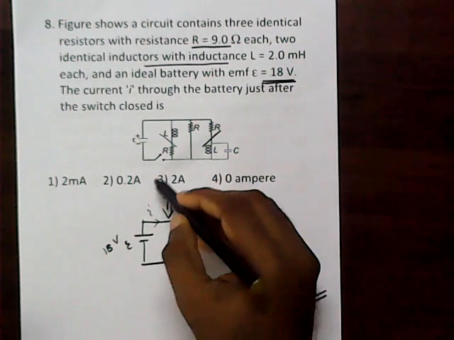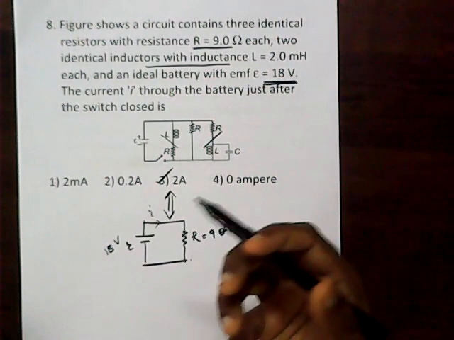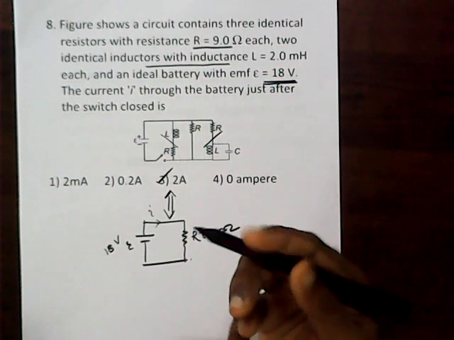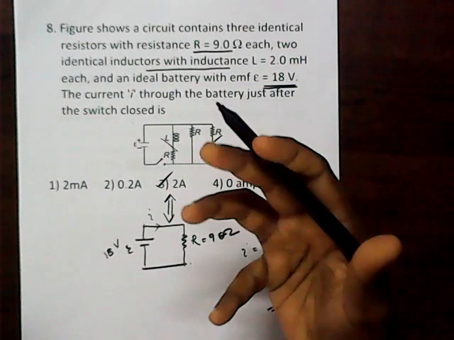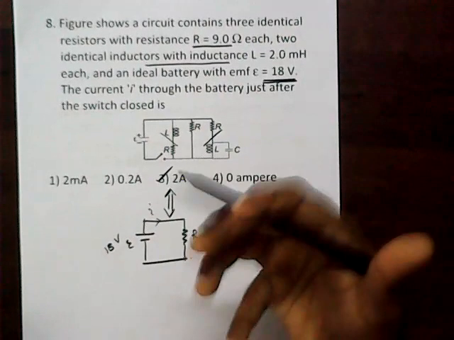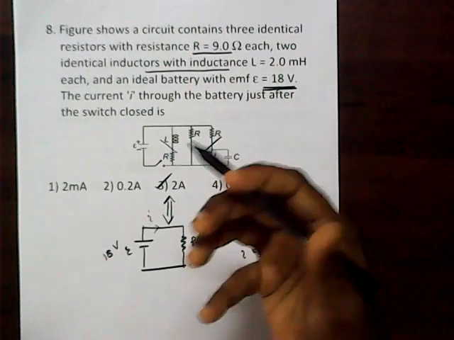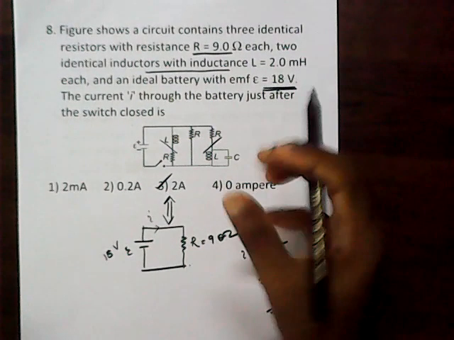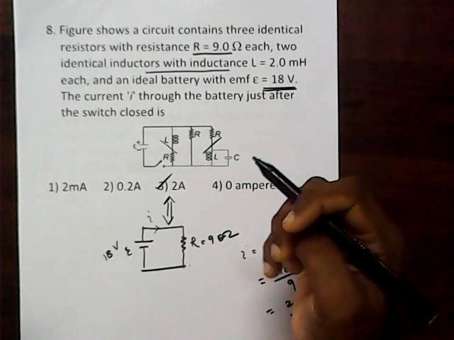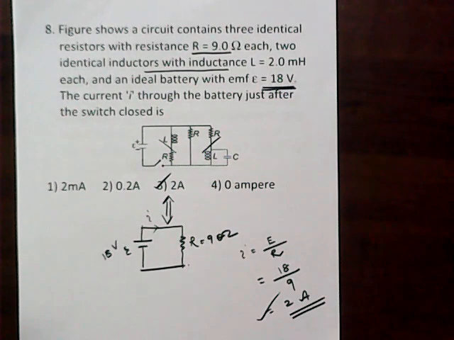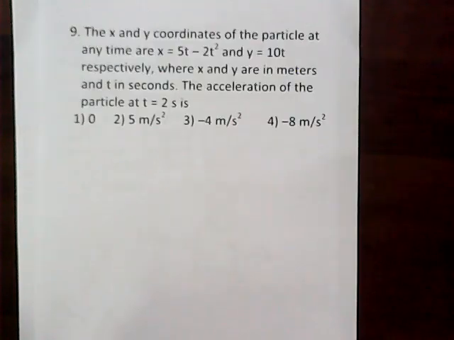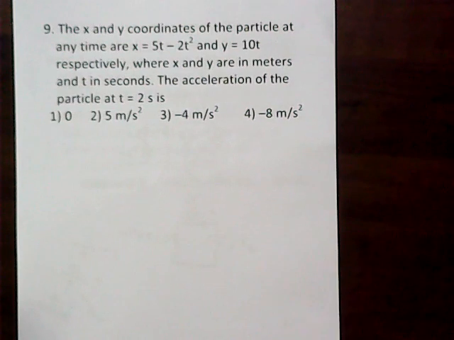And hence we can say, but this assumption is not accurate. At the initial stage the inductor will block the current and behave as infinite resistance. So that concept is not good at the initial stage. But the more appropriate answer we can say is I equal to 2 ampere. So number 9, a good concept.